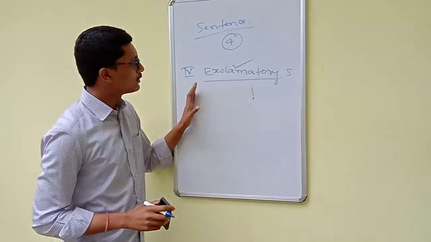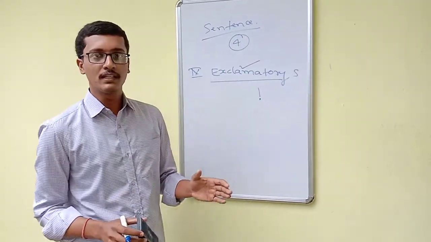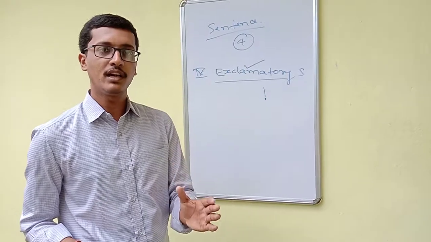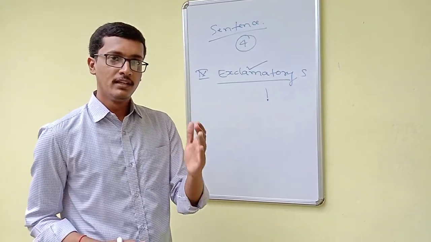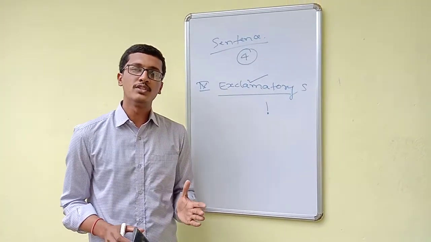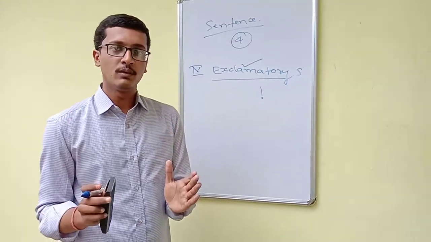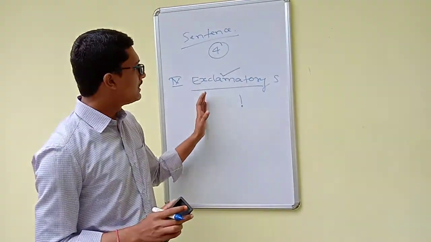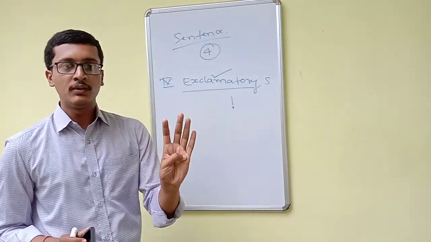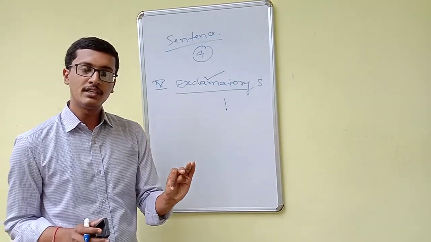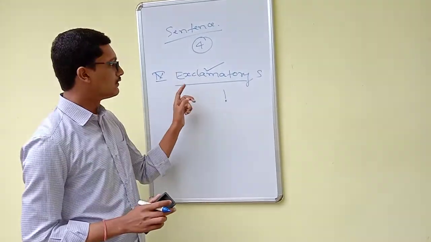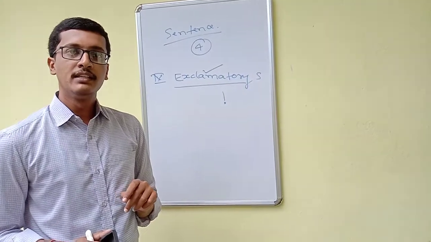So in this video, we discussed the different types of sentences as well as the meaning. A sentence is nothing but a group of words which gives complete sense or meaning. We call it a sentence. In sentences, we have four types: assertive or declarative sentence, interrogative sentence, imperative sentence, and the fourth one, exclamatory sentence.